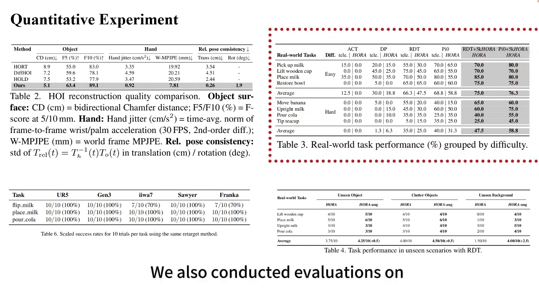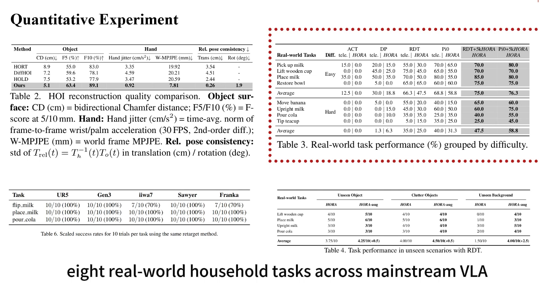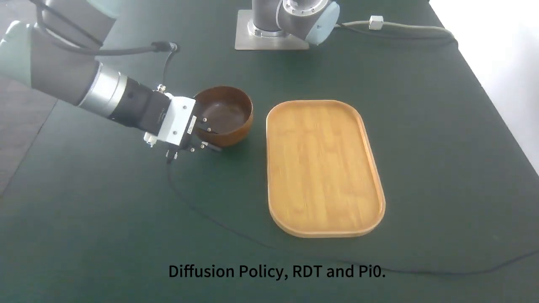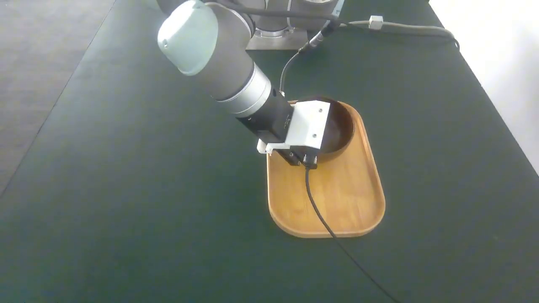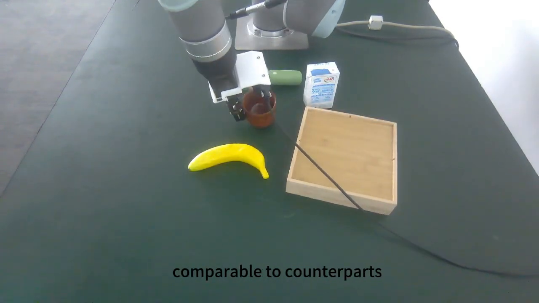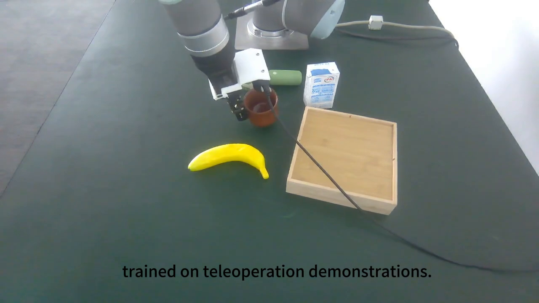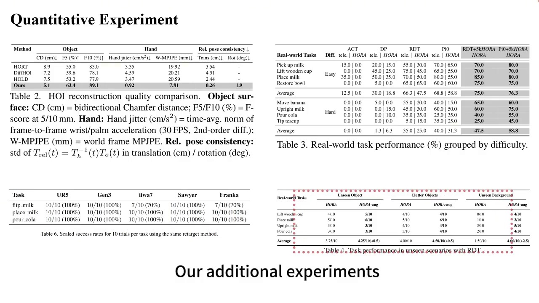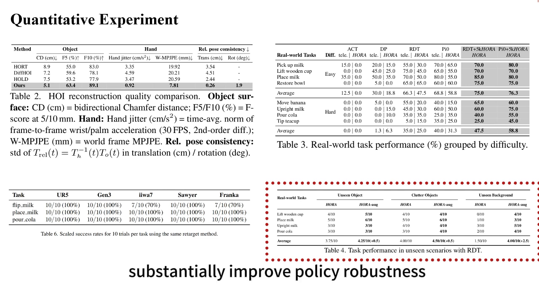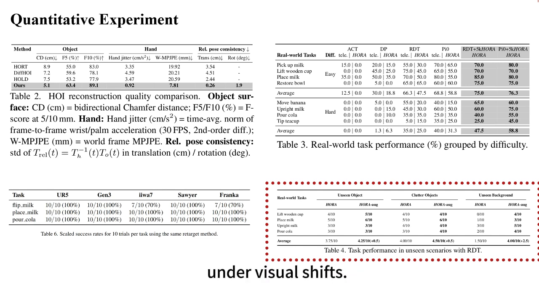We also conducted evaluations on 8 real-world household tasks across mainstream VLA or IL models, such as ACT, diffusion policy, RDT, and Pi0. We find that policies trained exclusively on HORA achieve performance comparable to counterparts trained on teleoperation demonstrations. Our additional experiments show that the proposed augmentation strategies substantially improve policy robustness under visual shifts.